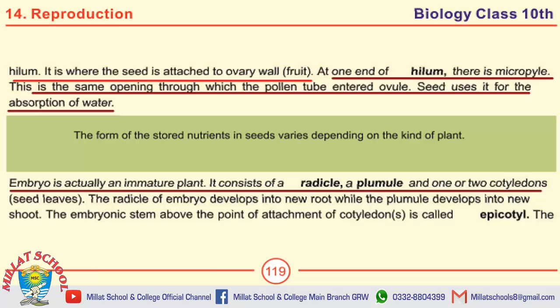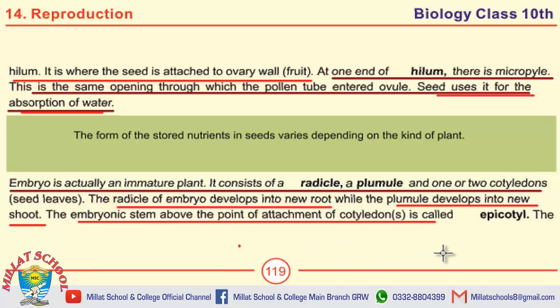Moving toward the important MCQs. Seed uses the micropyle for absorption of water. The radicle of the embryo develops into a new root. The plumule of the embryo develops into a new shoot. The embryonic stem above the point of attachment of the cotyledon is called epicotyl.